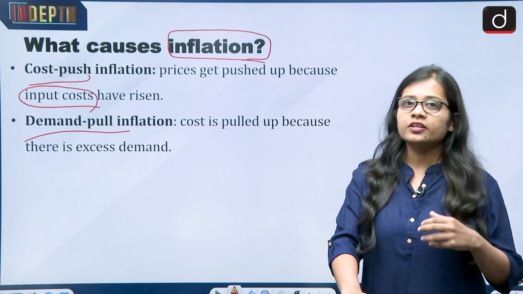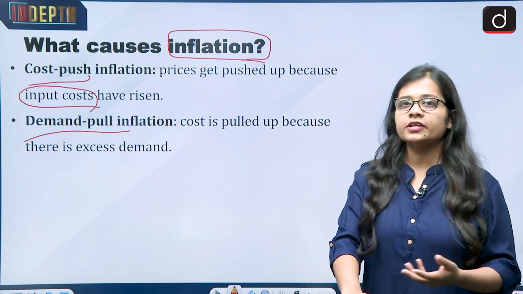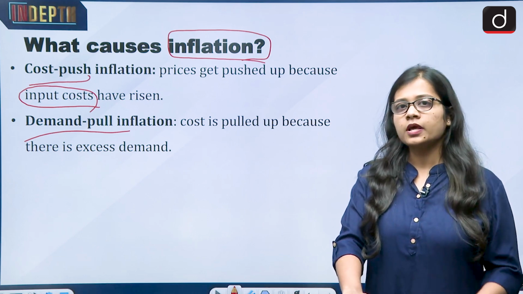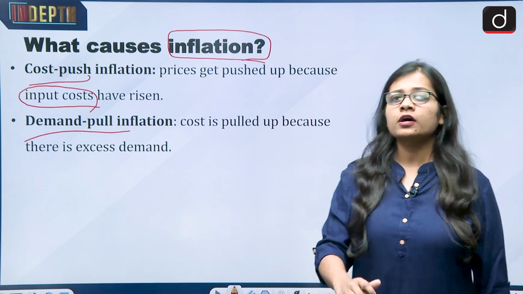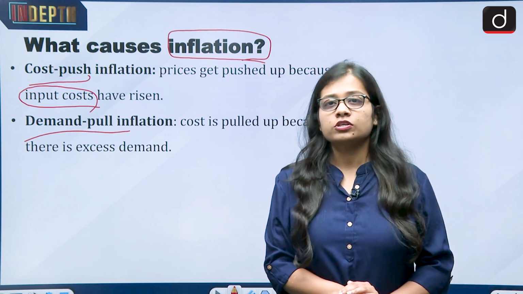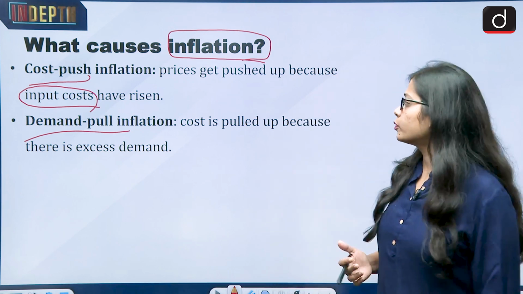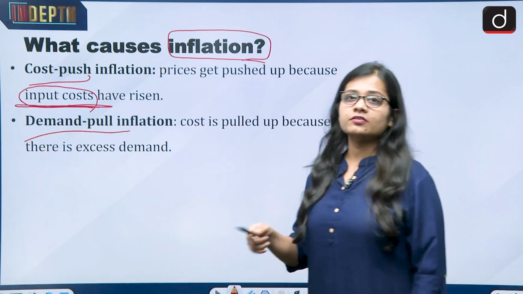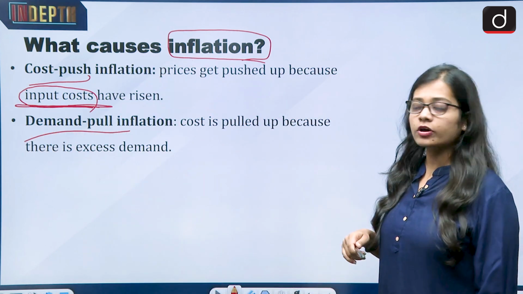So we wonder why the good has become so expensive. Many times it is because the raw material of the good is becoming costlier. So the input cost of the good is what is creating the price rise or inflation.